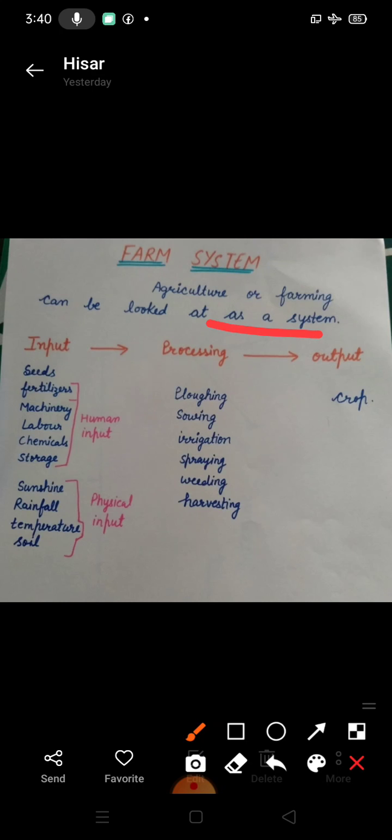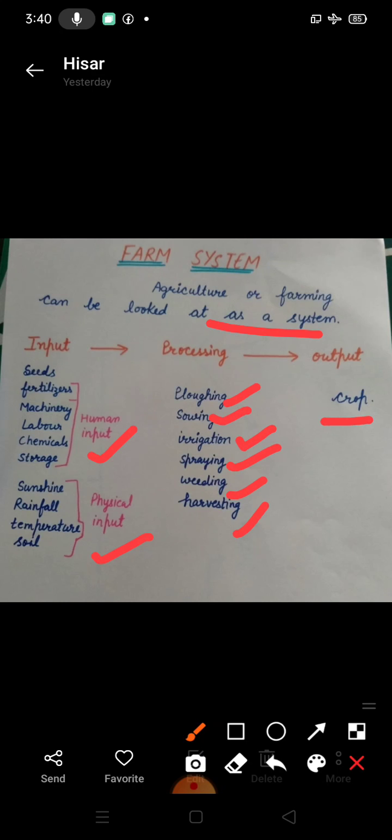For any system, there is requirement of input, processing and output. So for the farming system, there is requirement of seeds, fertilizers, machinery, labor, chemicals and storage. These come under the human input. Sunshine, rainfall, temperature and soil are natural and come under the physical input. After that, there is requirement of some processing like plowing, sowing, irrigation, spraying, weeding, harvesting. And after this processing, we can get crop.